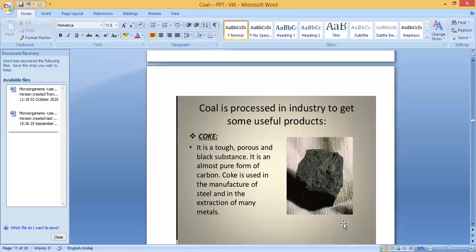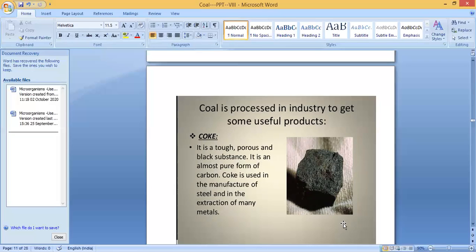Coal is processed in industry to get some useful products. One is coke. It is a tough, porous and black substance. So we are getting many other products from coal. One is coke, and you can see how it looks in the figure. It is tough and porous. Porous means it has pores, like a sponge. You know, a sponge has pores. Same like that, it is a porous and black substance, black in color. It is an almost pure form of carbon.